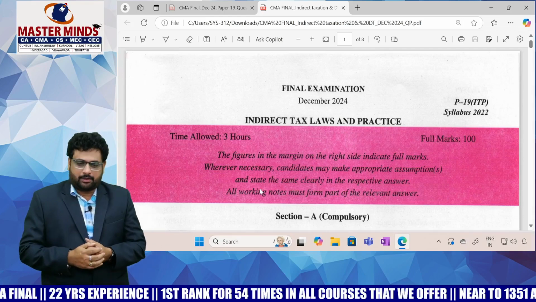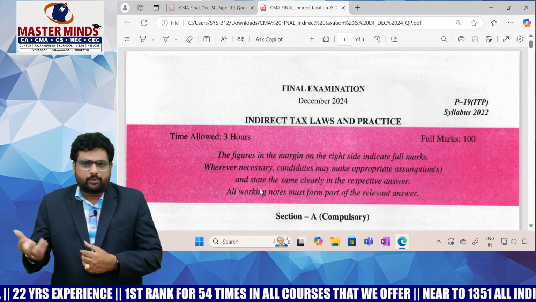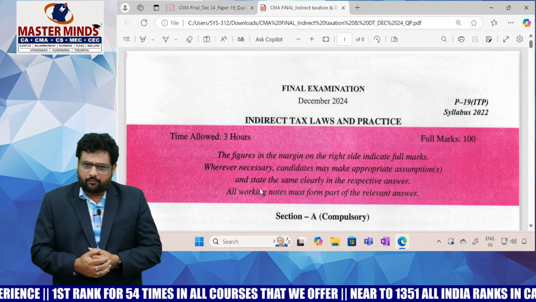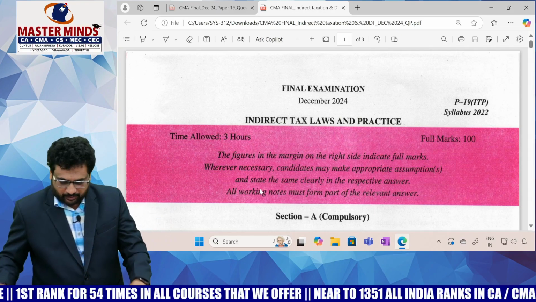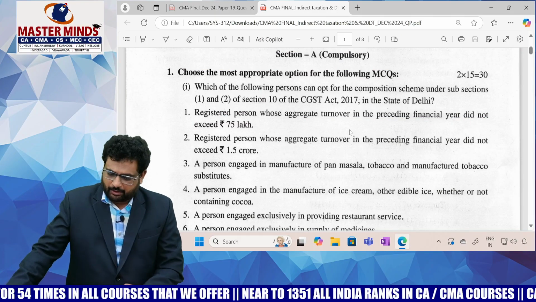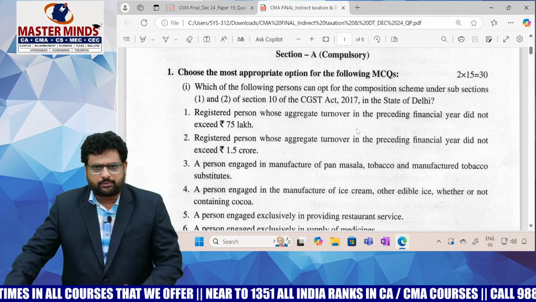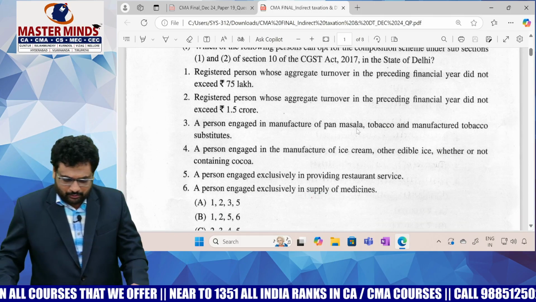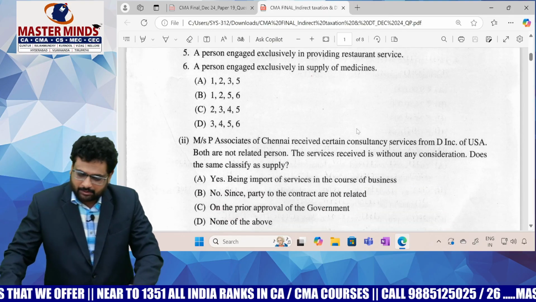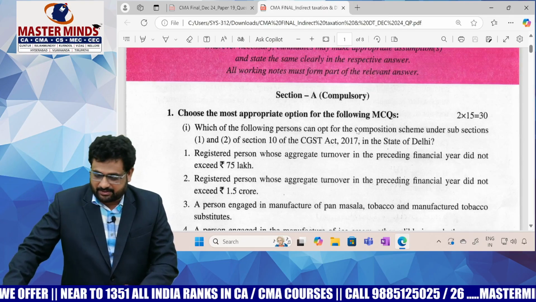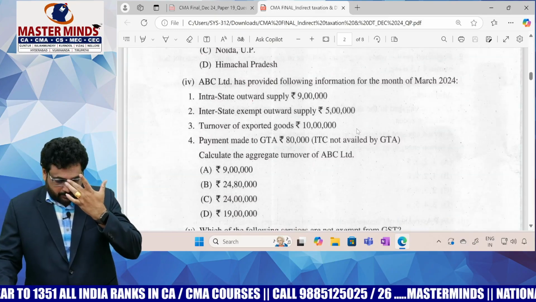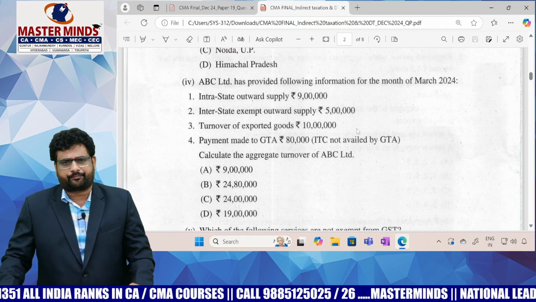We are going to have the paper review of the latest CMA Final December 2024 examination with respect to our Indirect Tax Laws and Practice. Section A, which is compulsory, already you know is based on MCQs. Most of the MCQs are straightforward, nothing much of a twist if you observe, but a few computation-based MCQs are asked.